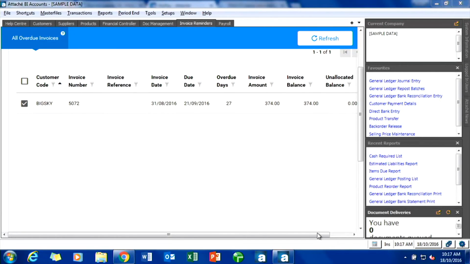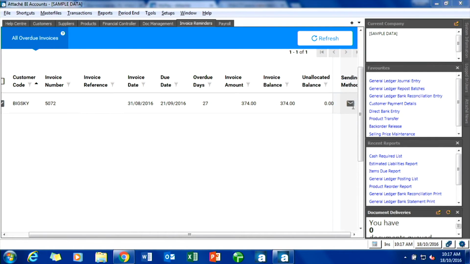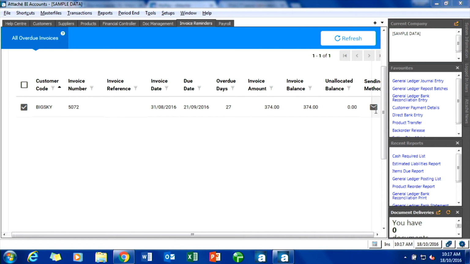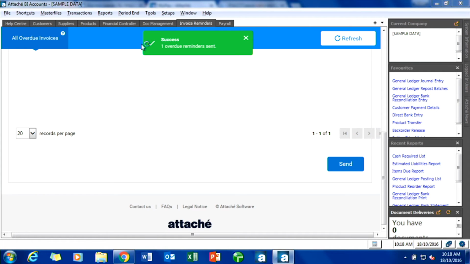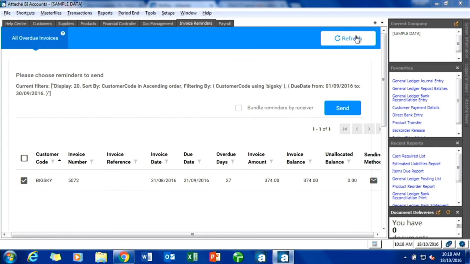Because it's showing me over here via the sending method that they receive emails, I can hit the send button, and it will go off and send them a reminder. It shows me there that an overdue reminder has been sent. So it's very easy to get around the system.